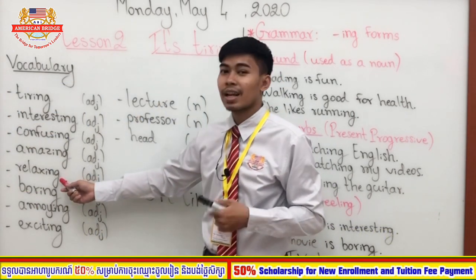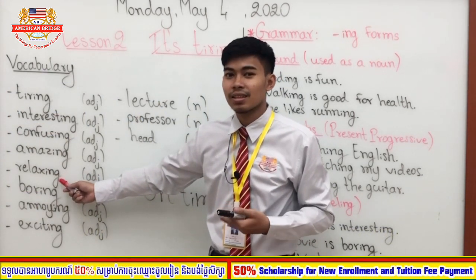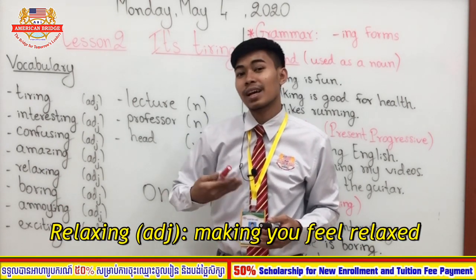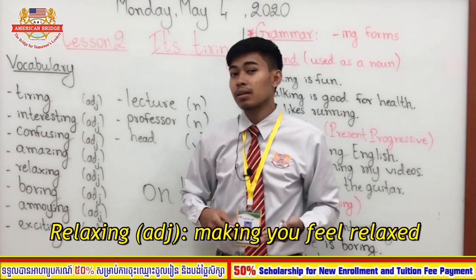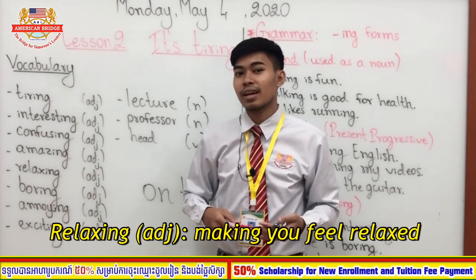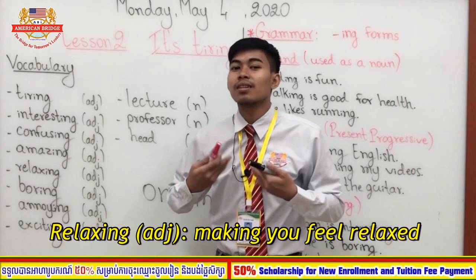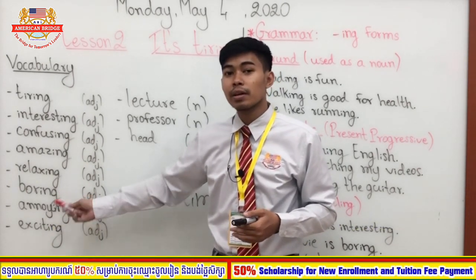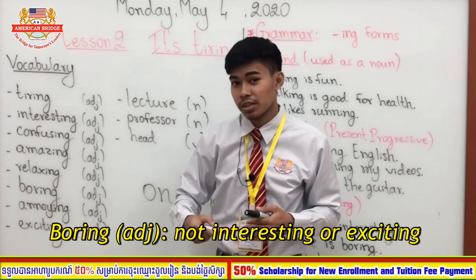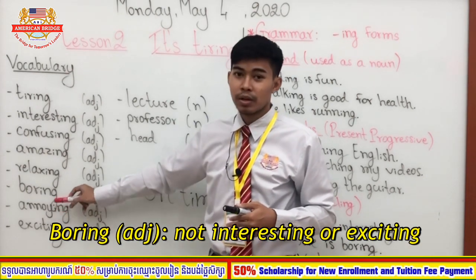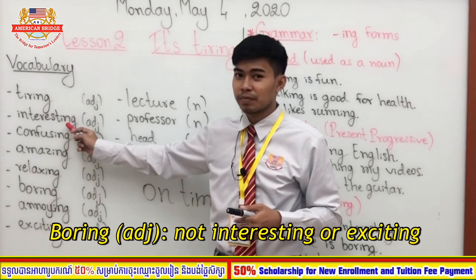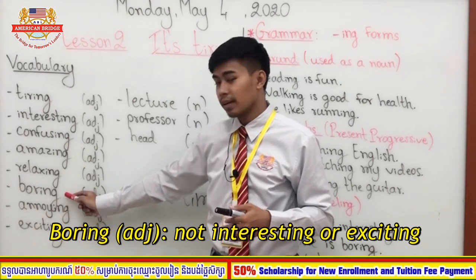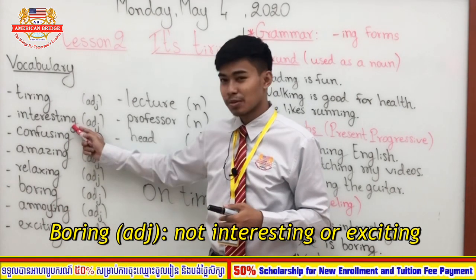And then we have the word relaxing. Relaxing refers to something that can make you feel relaxed. For example, swimming can make me feel relaxed. Okay, it is so relaxing. And then boring. Boring refers to something that is not interesting. So we can say that boring is the opposite word of interesting. If something is interesting, it is not boring. If something is boring, it is not interesting, right?